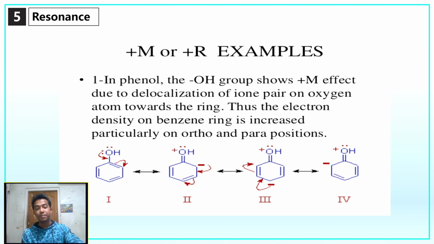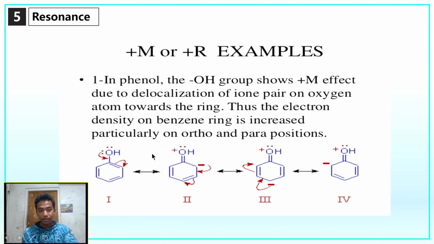Let's see an example of the plus R effect. For example, we take phenol. In phenol, the OH group shows the plus M effect due to the delocalization of the lone pair on the oxygen atom towards the ring. That is, the electron density of the benzene ring is increased, particularly at the ortho and para positions.